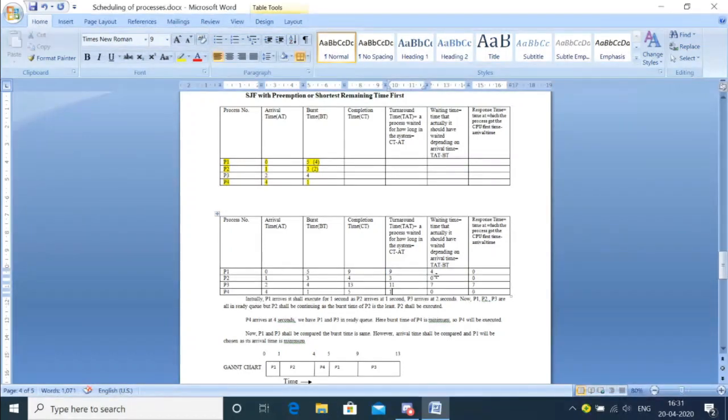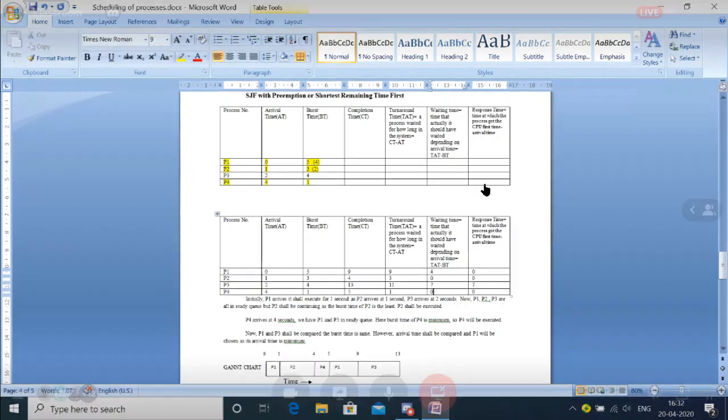Then waiting time also. I have given the formula: turnaround time minus burst time. So it will be what? 9 minus 5 is 4. 3 minus 3 is 0. Then 11 minus 4 is 7. 1 minus 1 is 0. That is how. Now response time.